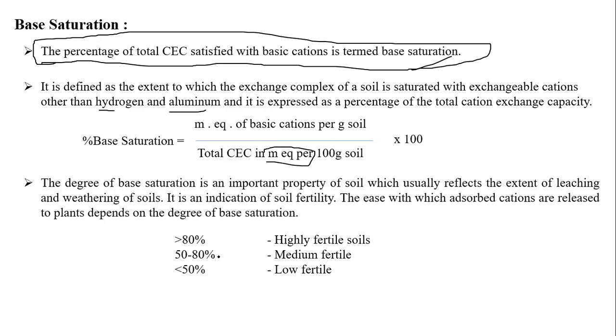So overall, if you go for a classification, or if you go for any tabulation, more than 80% of base saturation is high fertile, 50 to 80% is medium fertile. If your base saturation is less than 50, we can simply say that it is low fertile. There is a condition regarding this.